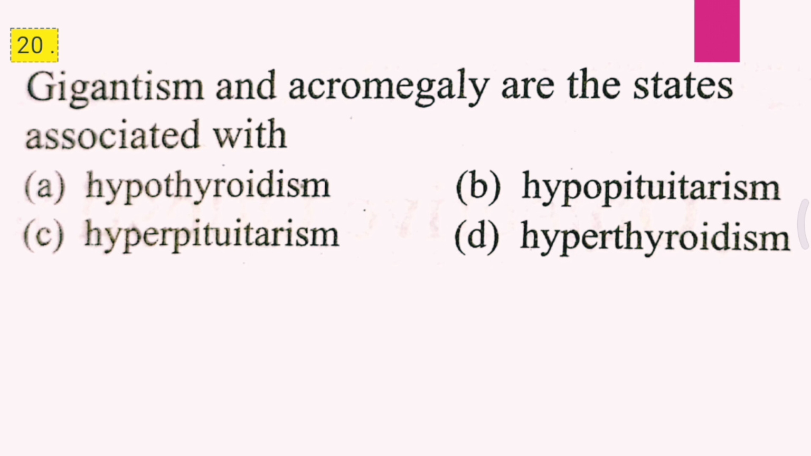Question 20. Gigantism and acromegaly are the states associated with A. Hypothyroidism, B. Hypopituitarism, C. Hyperpituitarism, D. Hyperthyroidism. And the correct answer for the 20th question is B, that is hypopituitarism.